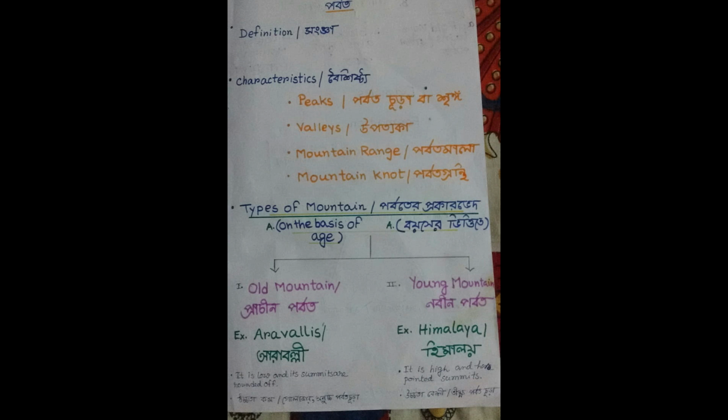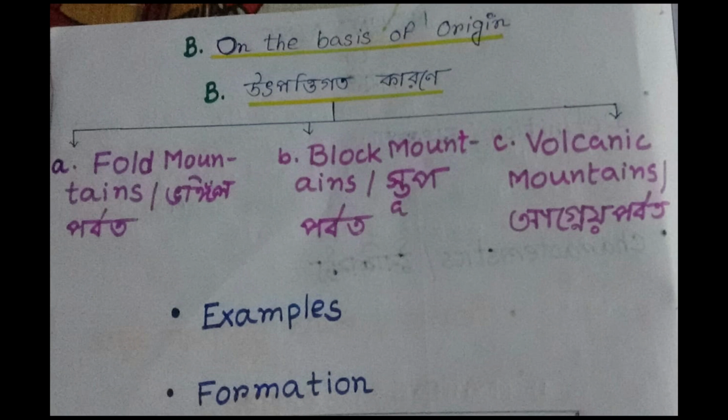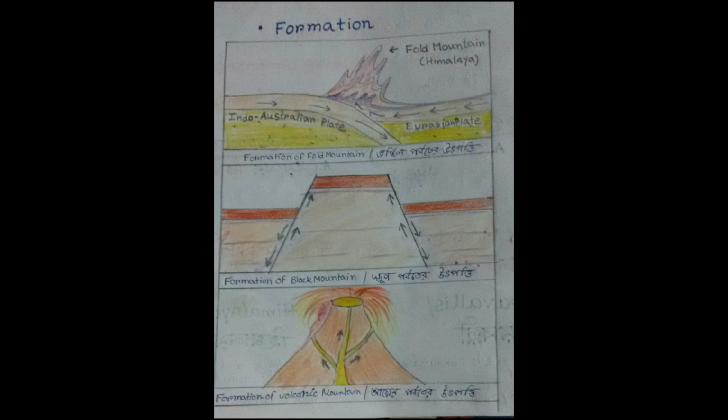Now I am telling you about another category. On the basis of origin, mountains are of three types: number 1, fold mountains, number 2, block mountains, and number 3, volcanic mountains. I am telling you only about fold mountains today.